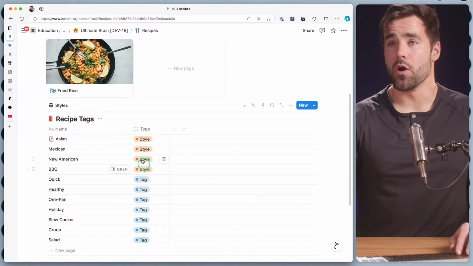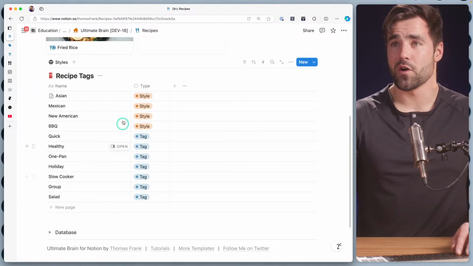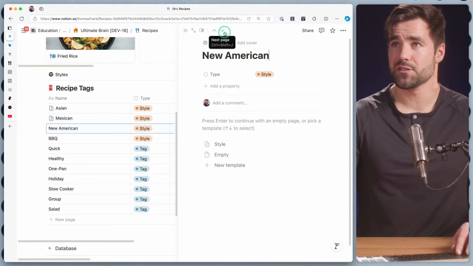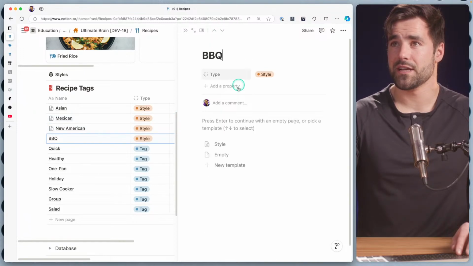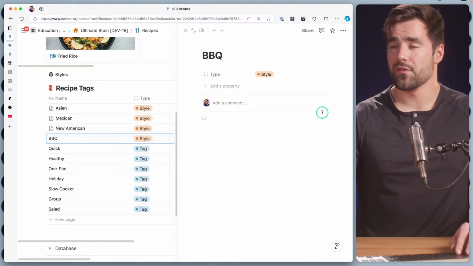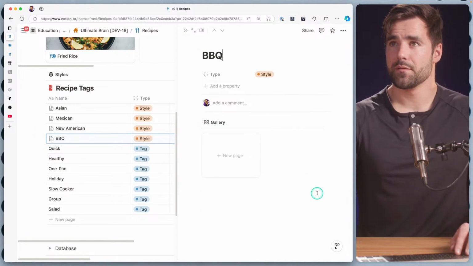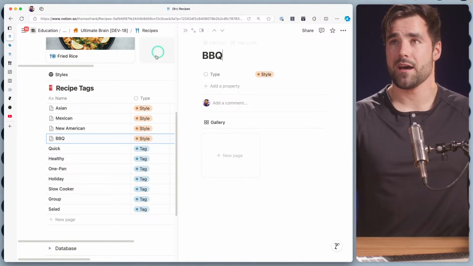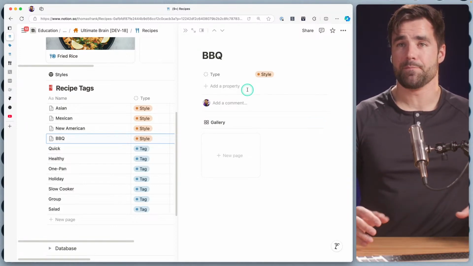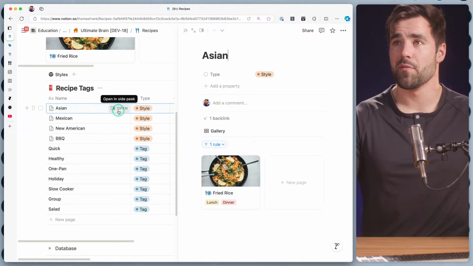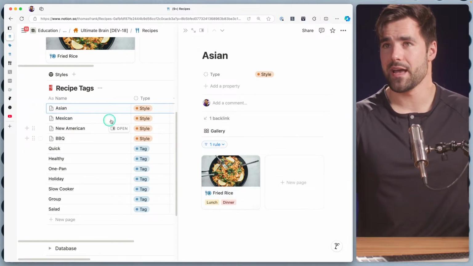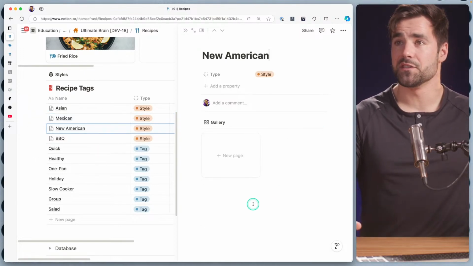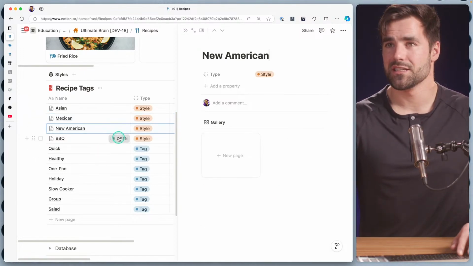Now, unfortunately, it's not going to be applied to these pages we've already created. So we do need to come in here and apply this right here, but we can easily use this next page icon to jump between these pages as they're open. And we don't have a lot of recipes yet to work with, but I think this is going to make the recipe tracker really nice to use. If we have this styles database, I can very easily, if I'm sitting down to do meal planning, go through all my different styles and start looking at the recipes we have, thinking about the ingredients I might have on hand, and just get a whole bunch of inspiration for what I might want to make that week, which I think is going to be pretty nice.